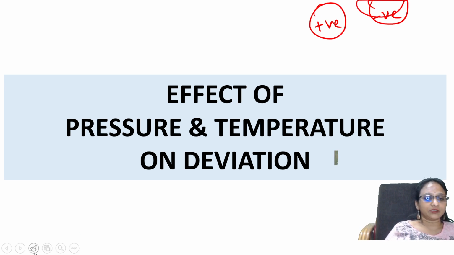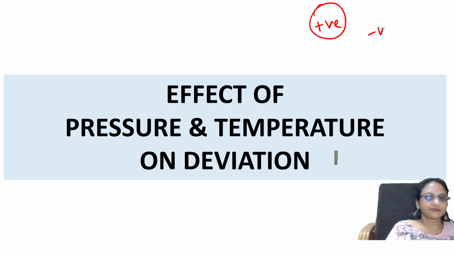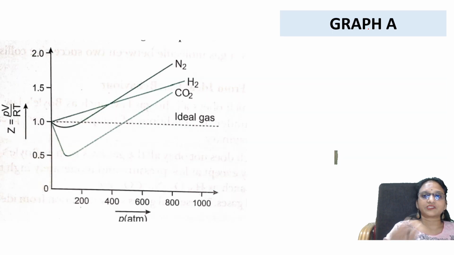Let us see both the graphs. Why is it going like that? Why is it showing positive? Why is it showing negative? Come back to the first graph. I'm taking one graph. See here, what is happening? This is your pressure graph.